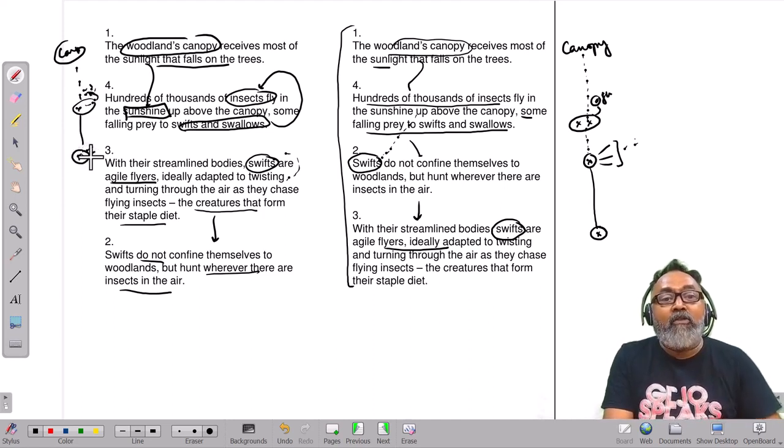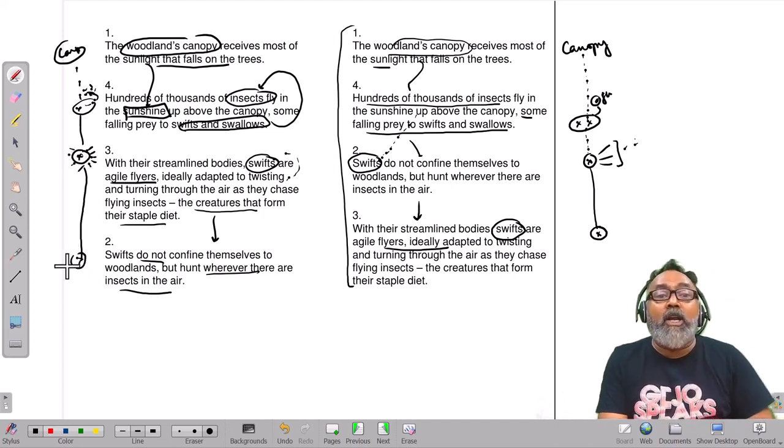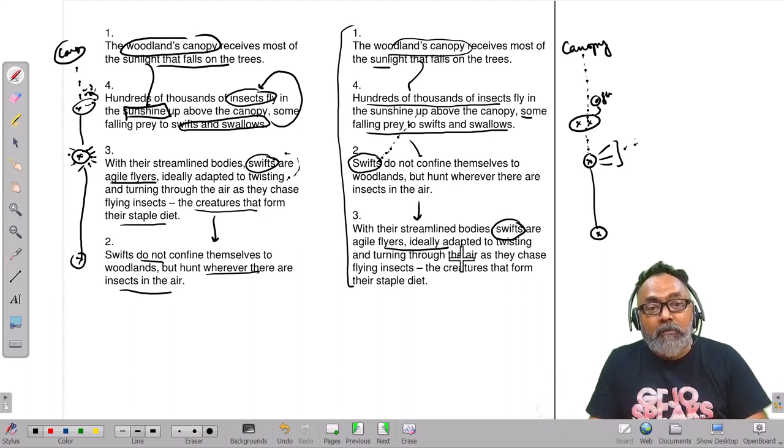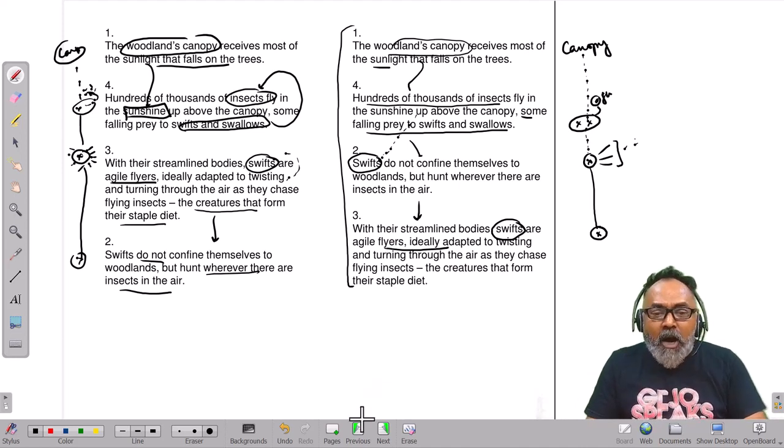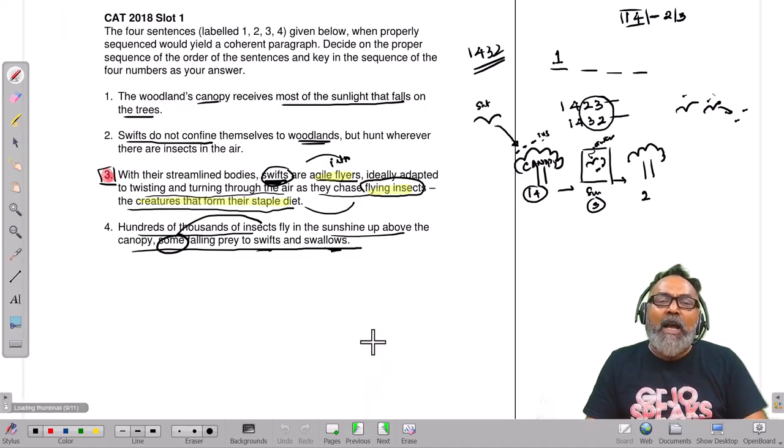Swifts are agile flyers. They're a creature that travel anywhere. Okay, but let me also tell you this: swifts go anywhere else also. Which one? And I'm sure you would have gone for 1, 4, 2, 3. You would have gone for 1, 4, 3, 2. In these scenarios, don't be hard on yourself. Sometimes it is possible that we lose the bet when it comes to paragraph jumble.